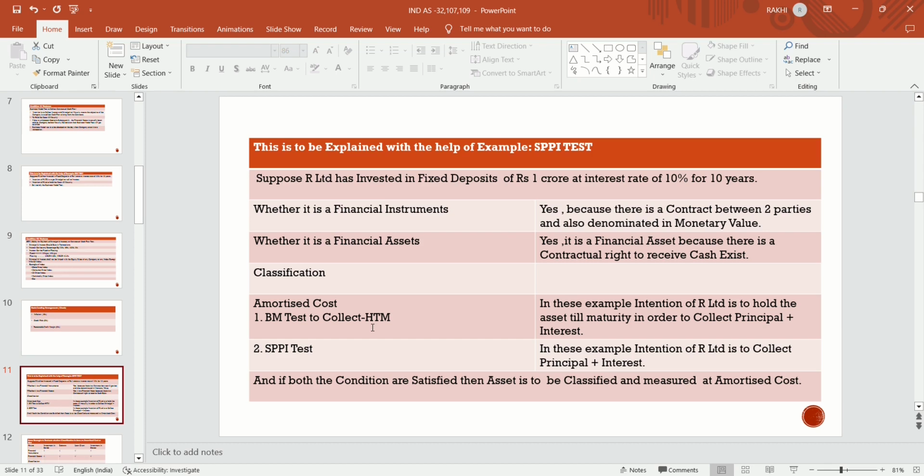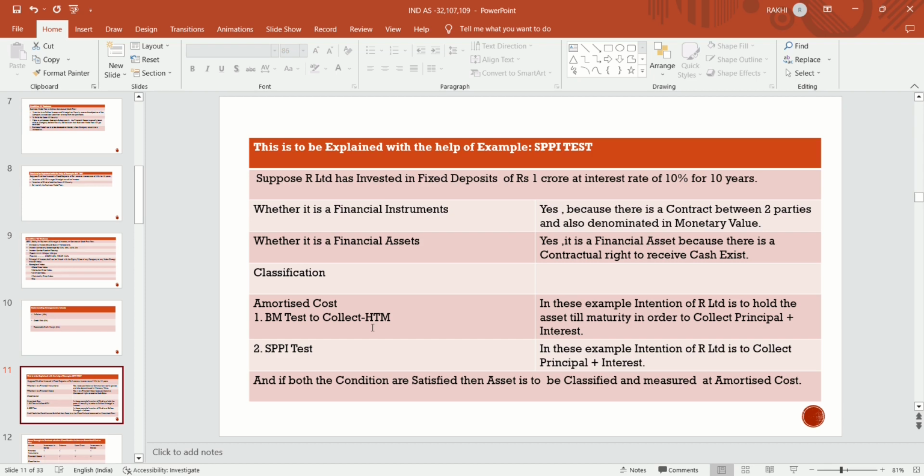Yes, because there is a contract between two parties and it is denominated in monetary value, since 1 crore is invested in order to receive interest and principal. Is it a financial asset? Yes, because there is a contractual right to receive cash.